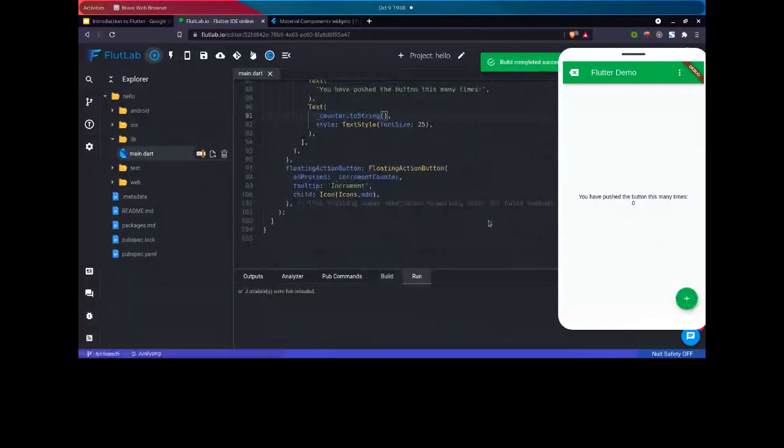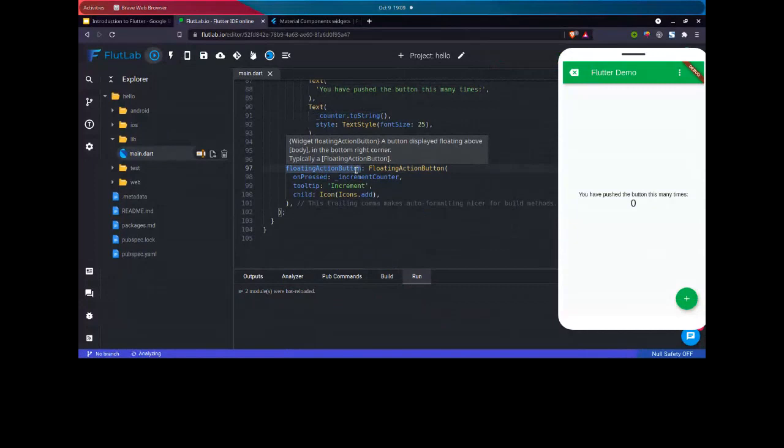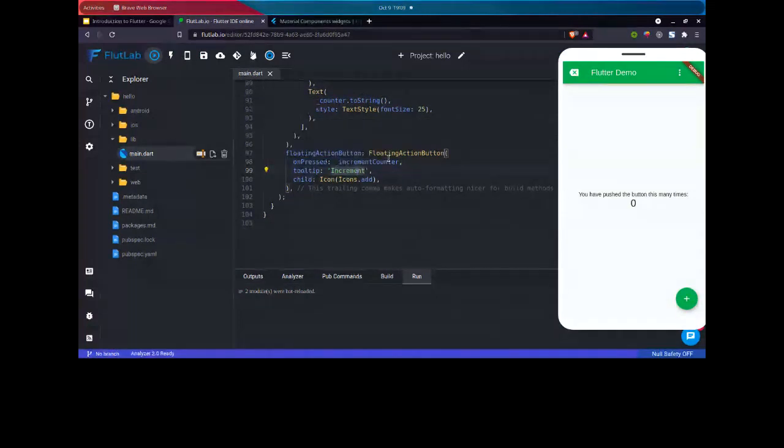Then at the bottom we have a floating action button. We have the FloatingActionButton class which takes a function callback, meaning this function is called whenever this button is clicked. Then we have a tooltip which shows the hint text. If we hover over it, you can see it shows increment here. That comes from this tooltip. And inside this floating button, I'm saying to show a plus icon. I can make it show a minus button.